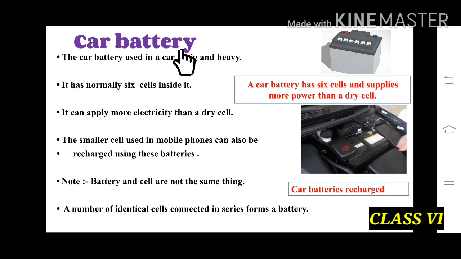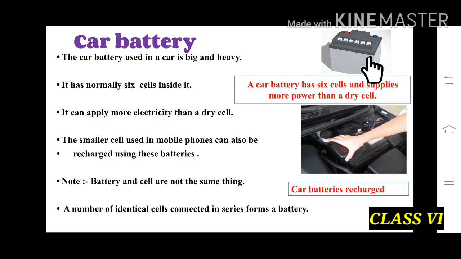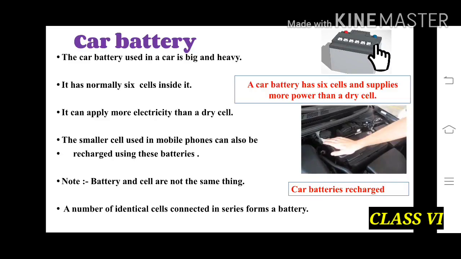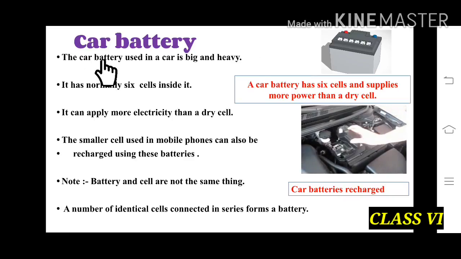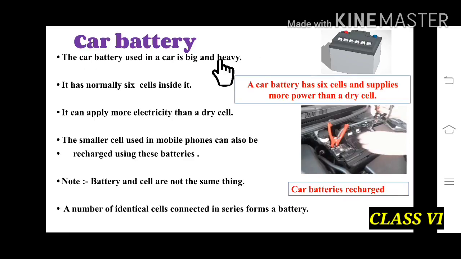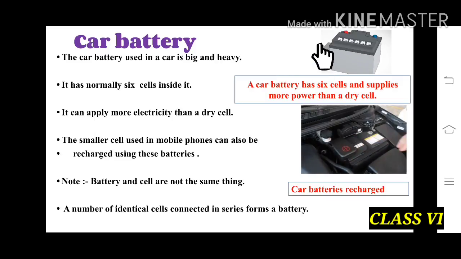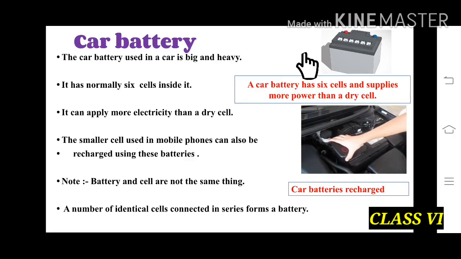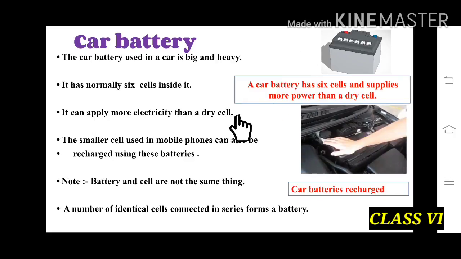Car battery. In this picture you can see a car battery, and it has 6 identical cells and it is more powerful than a dry cell. The car battery is used in cars and it is big in size and heavy. It normally has 6 cells inside it. It can supply more electricity than a dry cell.